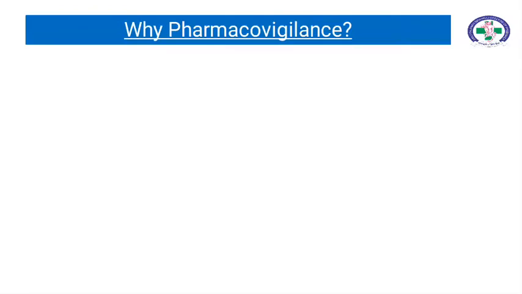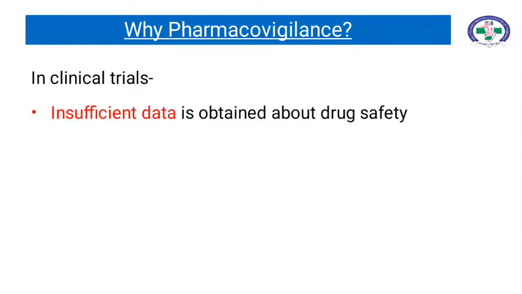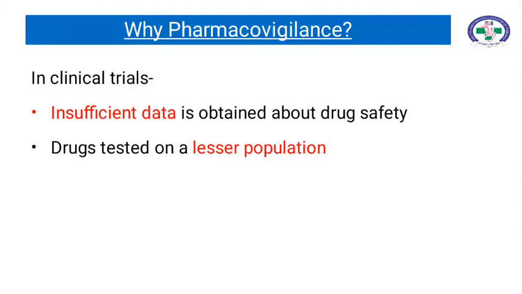Let us discuss why there is a need for pharmacovigilance. In clinical trials, insufficient data is obtained about drug safety, and the drug is tested on a lesser population. When clinical trials are performed for new drugs, they are tested on a limited number of people. So, the obtained data is insufficient to predict future problems of drugs.